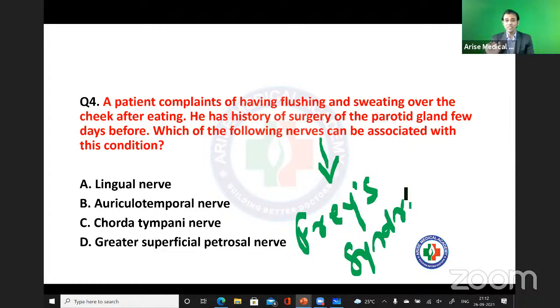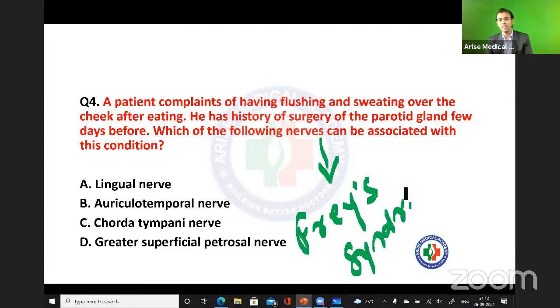But now, in upcoming exams, they are going to ask you in a clinically integrated manner. They will ask you, a person went through surgery over the parotid gland. After that he was discharged from the hospital. Now again he came to the OPD complaining, sir, after this surgery, this is the complication. Whenever I eat anything, I have sweating over the cheeks, over the lateral part, over the mandible part.